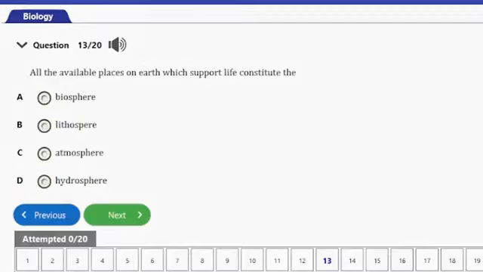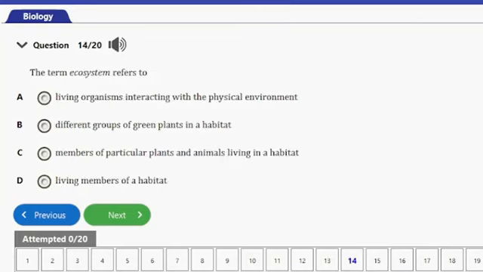The next is question number 13 here. It says all the available places on earth which support life constitutes the A, biosphere, B, lithosphere, C, atmosphere, and D, hydrosphere. So guys, the answer to this question is option A, and that's biosphere. So let's consider the next question.